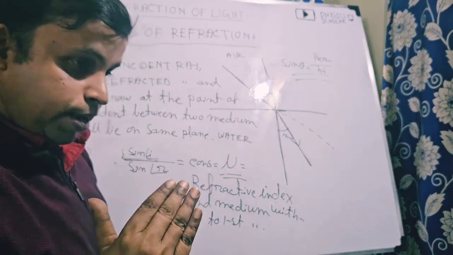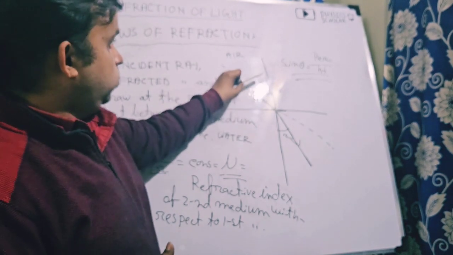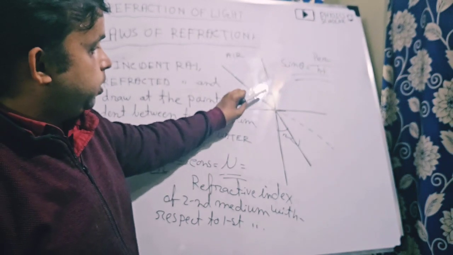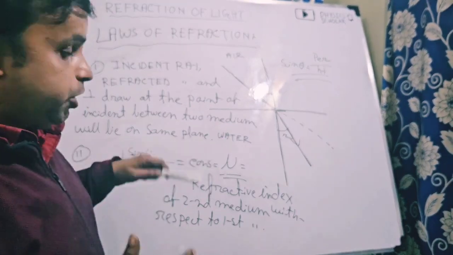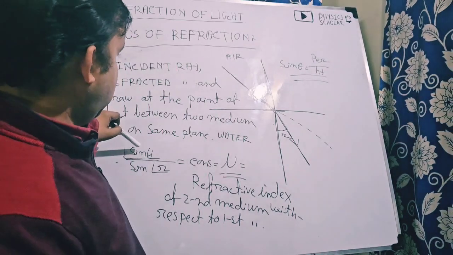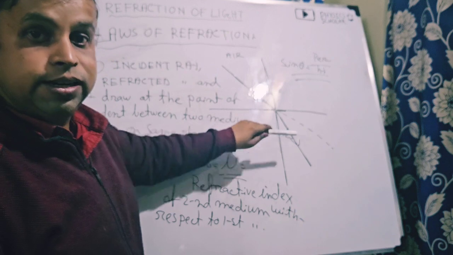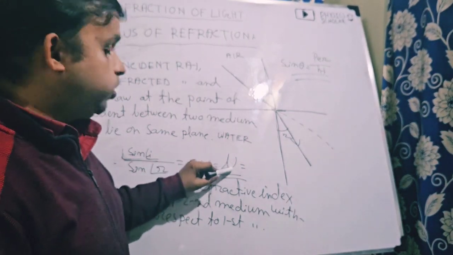Clear? So I am explaining once again the second law. If a particular color of light is coming from one medium and enters into another medium, then the ratio of sine of angle of incident to sine of angle of refraction is constant. This constant is denoted by mu.